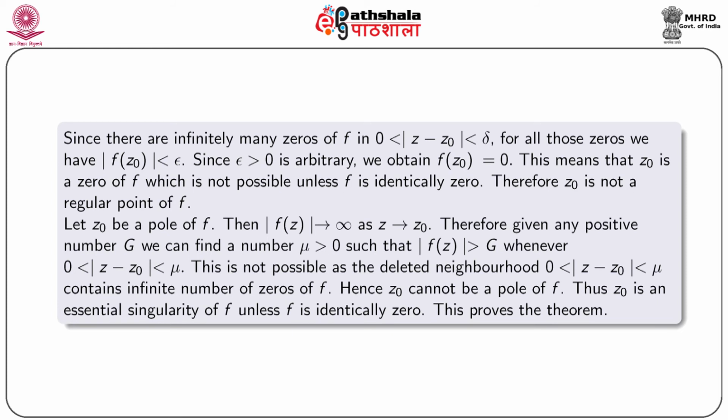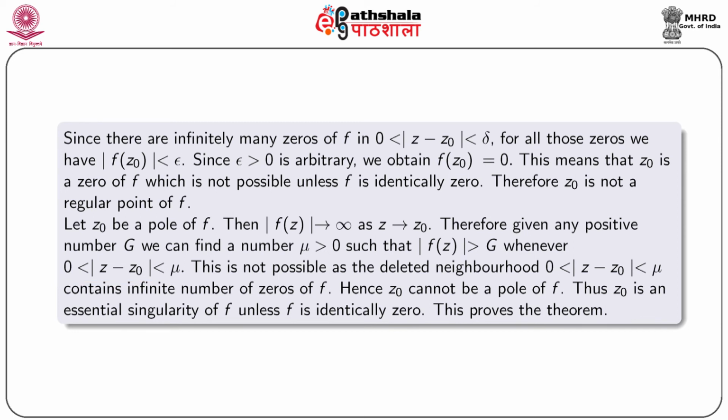Let z0 be a pole of f. Then |f(z)| tends to infinity as z tends to z0. Therefore, given any positive number g, we can find a number mu greater than 0 such that |f(z)| is greater than g whenever 0 < |z - z0| < mu.